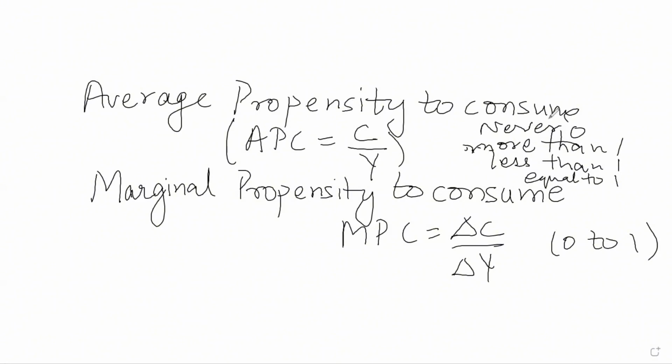So today we will study the features or properties or characteristics of average propensity to consume. What are the features of average propensity to consume?